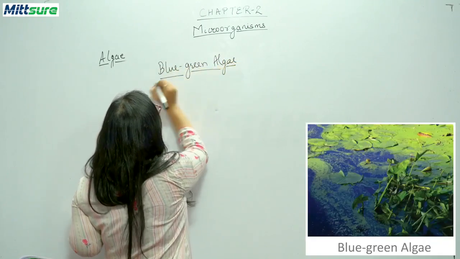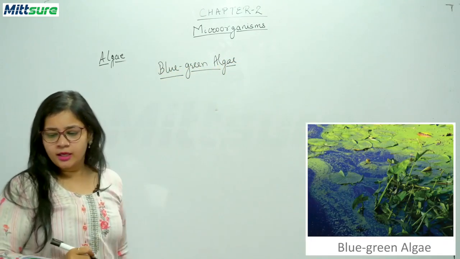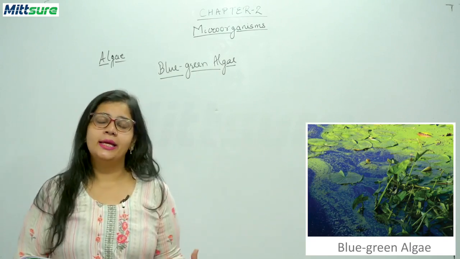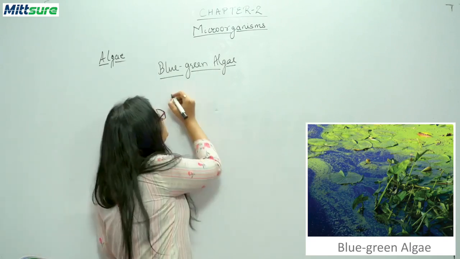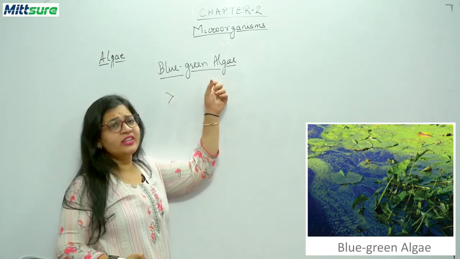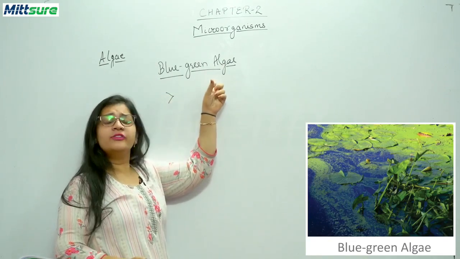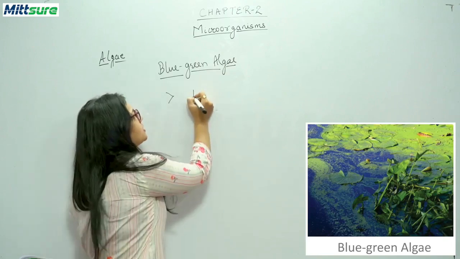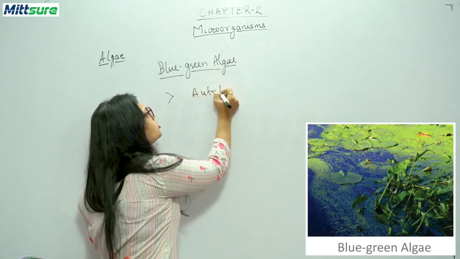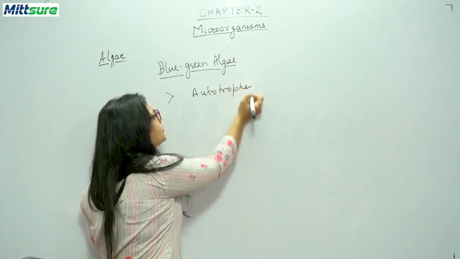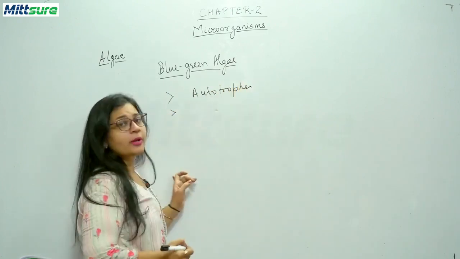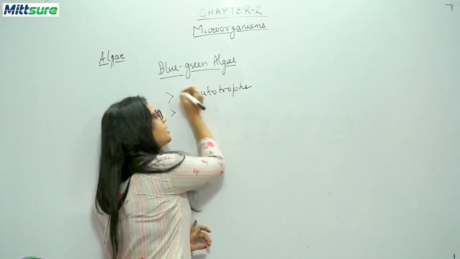Now students, if we're talking about this blue-green algae, now this blue-green algae are mostly single-celled autotrophs. That is, because of this green color they have chlorophyll, and because of this chlorophyll they are autotrophs. Okay? Now, they are autotrophs and they are single-cell, that is they are unicellular.